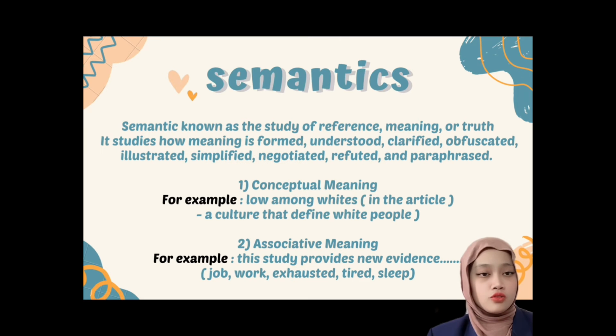So as for my part, I'm going to elaborate a lot about semantics. Semantics is known as the study of reference, meaning, or truth. It studies how meaning is formed, clarified, understood, obfuscated, illustrated, simplified, or even paraphrased. In semantics, we have two meanings. Firstly, we have conceptual meaning. For example, in the article, law among whites, which means a culture that defines white people.